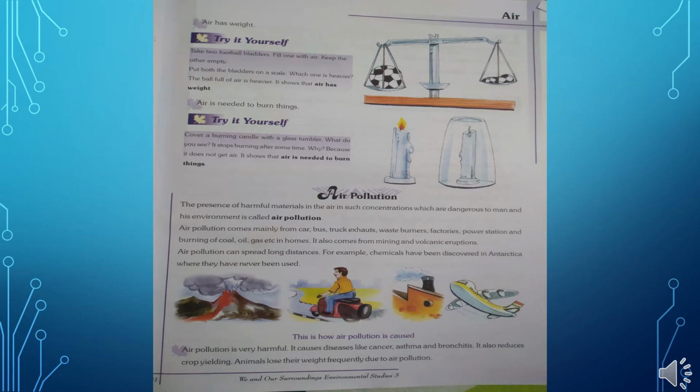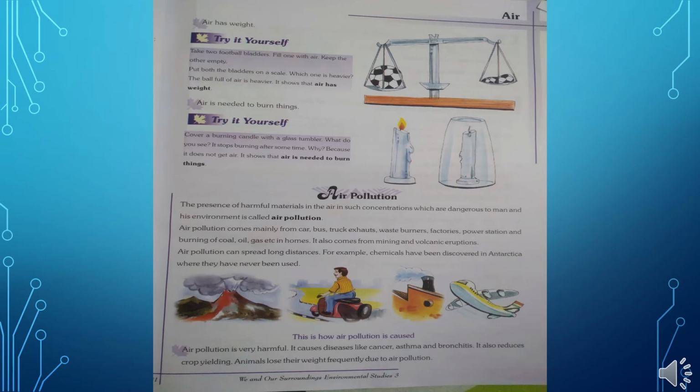Now see page number 31. Air has weight. Yes, air has weight also, and this we can prove by taking two footballs, one filled with air and another empty, without air. After taking those balls, just observe their weights on a scale, balance or weighing machine.